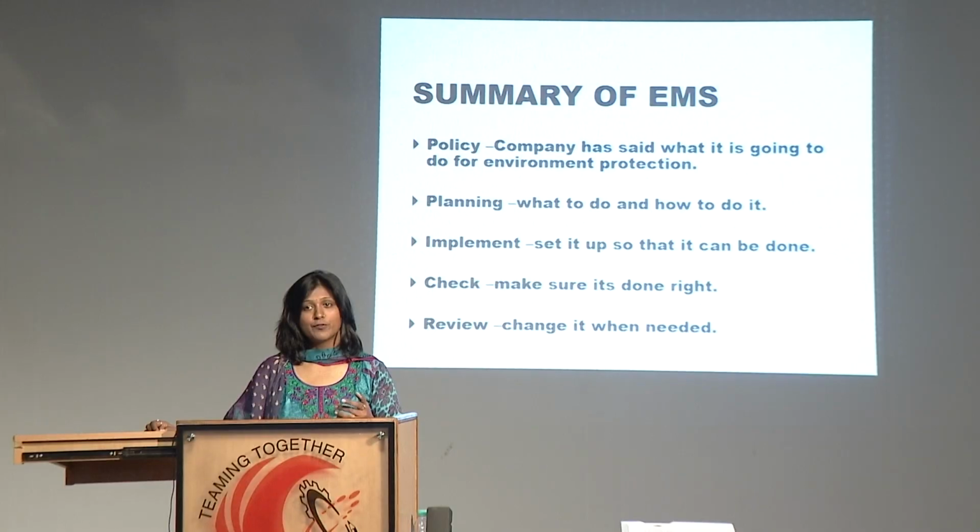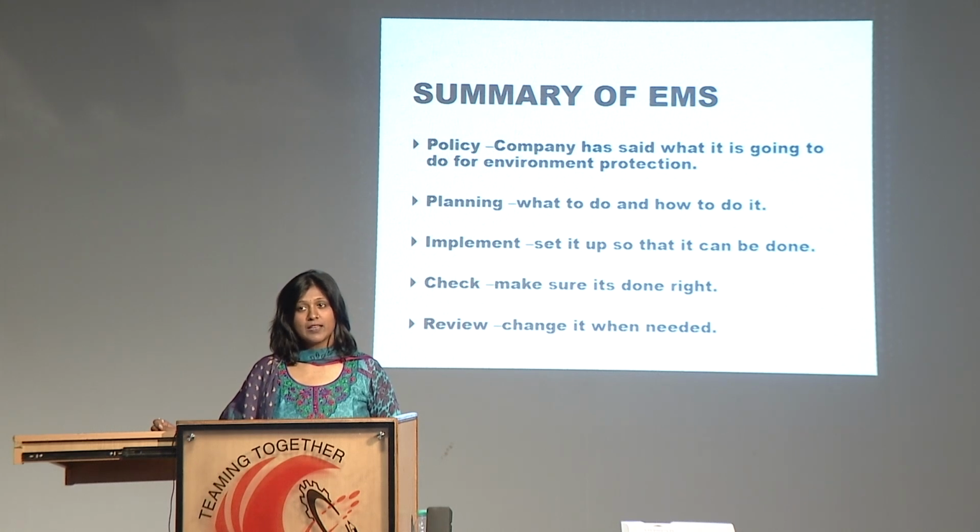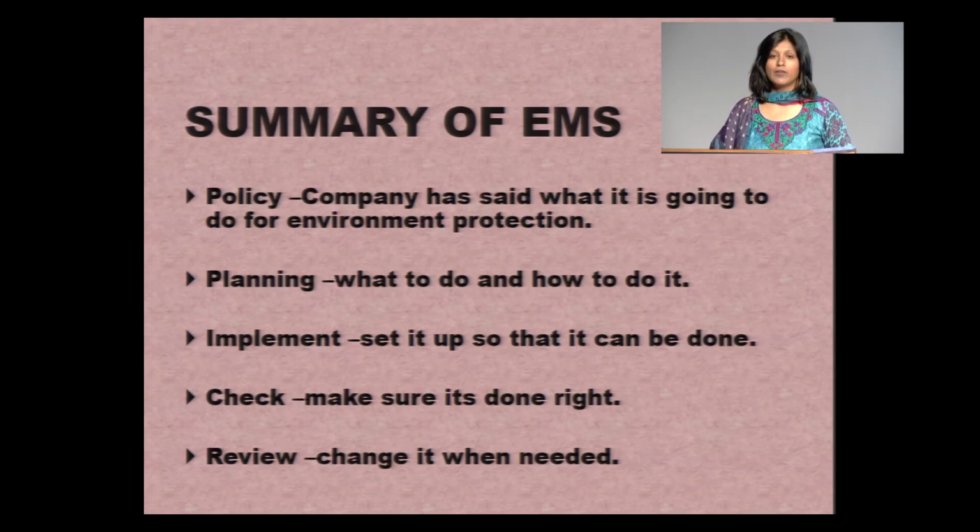So, summing up the environmental management system. The first element is, of course, the policy, wherein the company is saying what it is going to do for environmental protection. The next part is the planning, which says what to do and how to do it. The third part, implementation, says how to set it up so that it can be done. Check says to make sure that it is done the right way, and review helps us in ensuring that whenever a change is required, it is done.